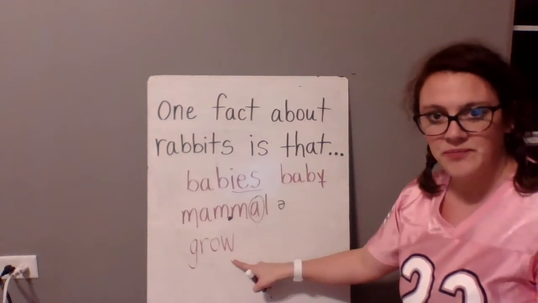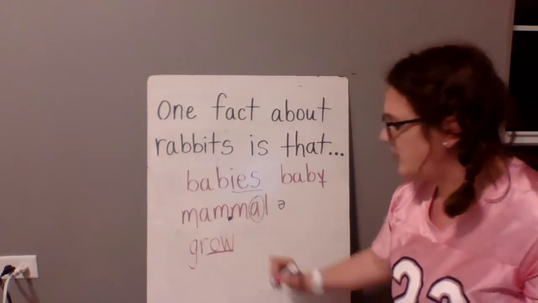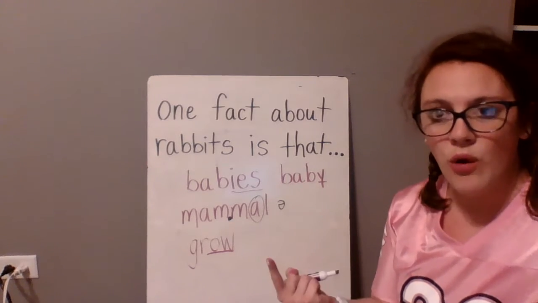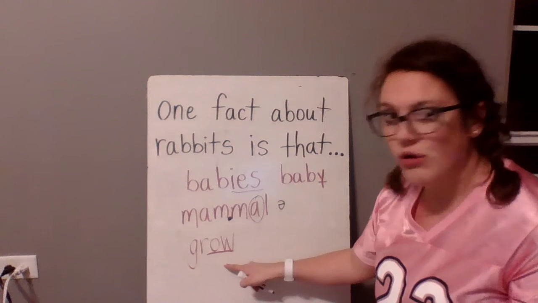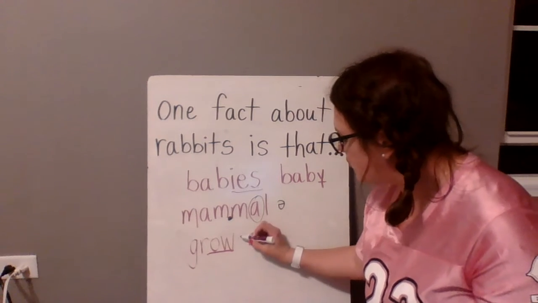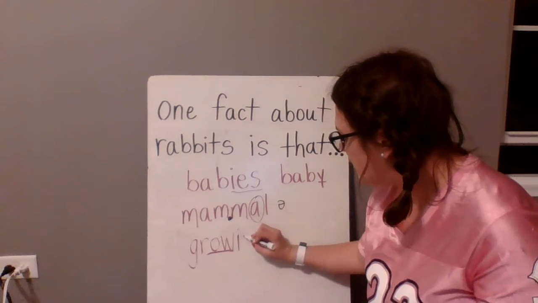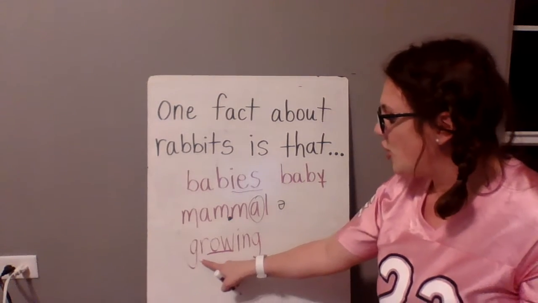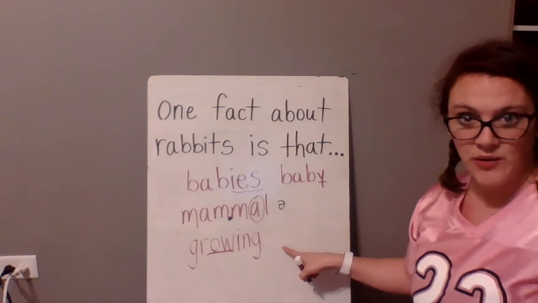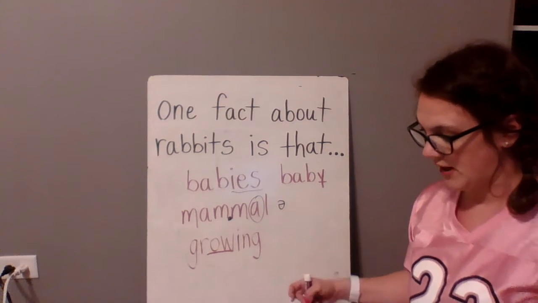Another word that I just wanted to point out to you before we read is this word. Do you guys know this one? The OW, it can make two sounds. It can make O or ow. This time it's saying O. So grow. And then in the story, it's actually not even the word grow. It actually has the ing at the end. So you're going to see the word growing. Okay. So that will be in the story.